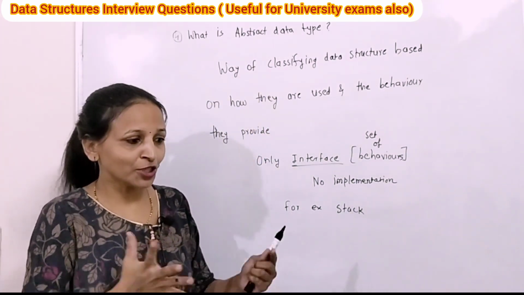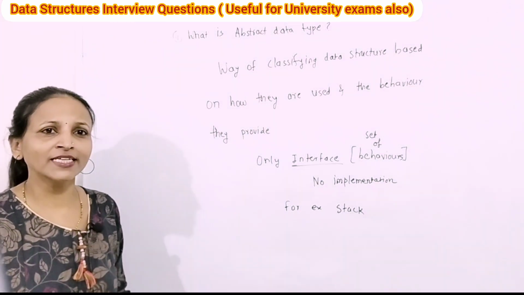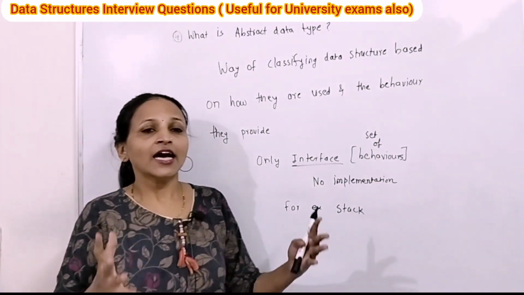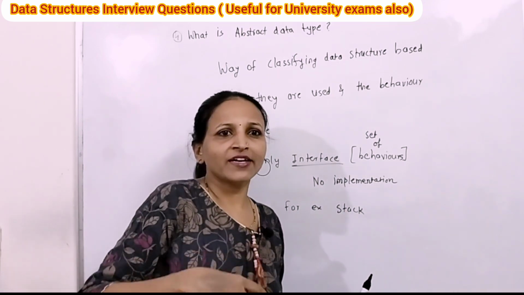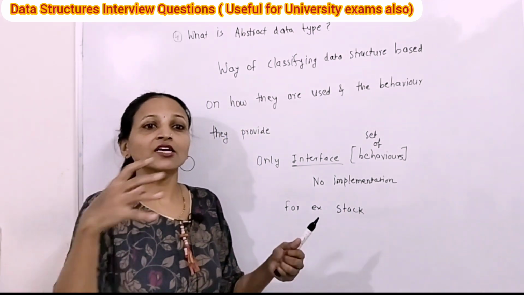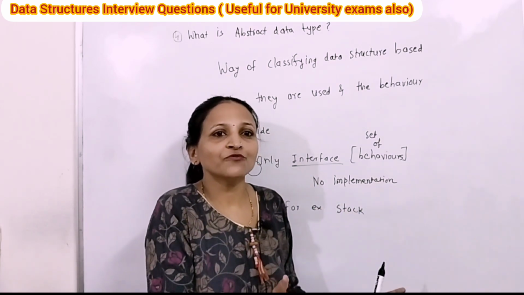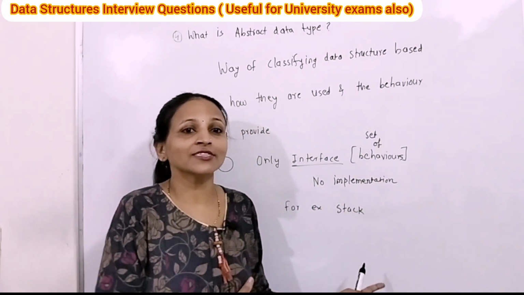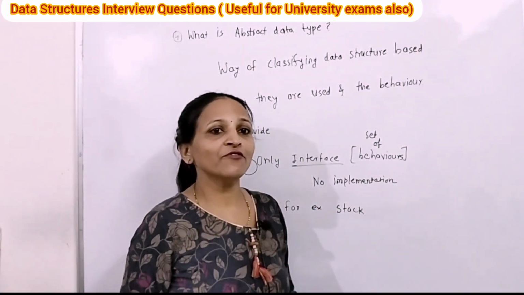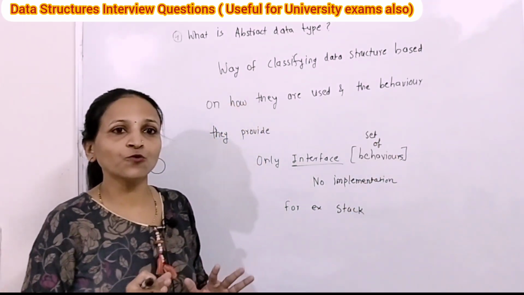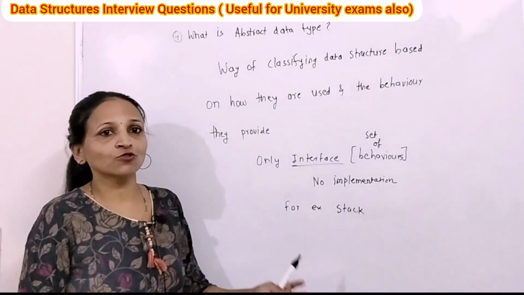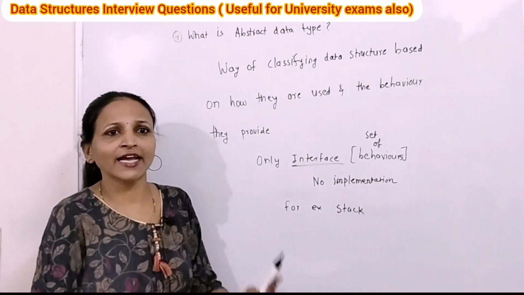Again, you can consider a queue as an abstract data type. Inside a queue we know there are two ends, front and rear. We can insert elements through the rear end and remove elements from the front end only. Whatever element is inserted first will be removed first, that is first in, first out. This characteristic, this interface, this set of behaviors is what is known, but how it is actually implemented is not known in advance. We can use anything.